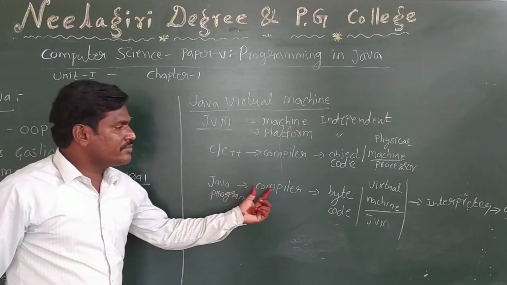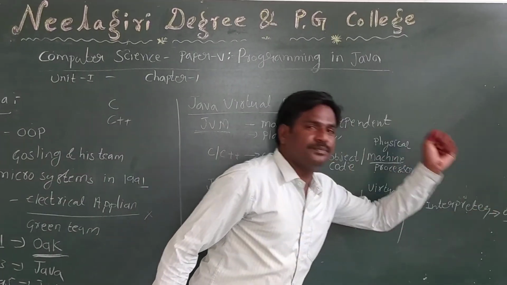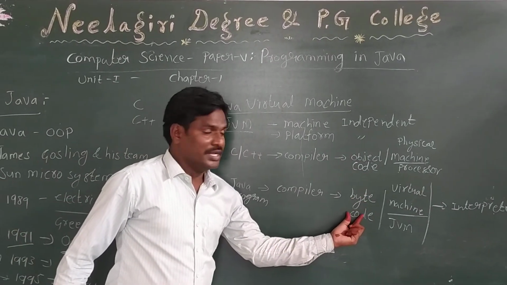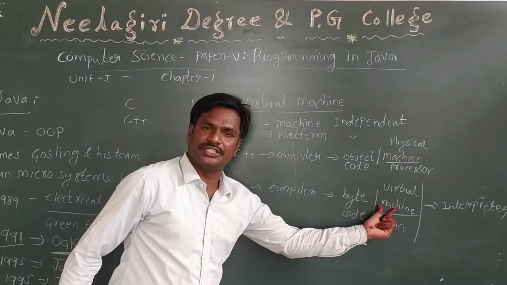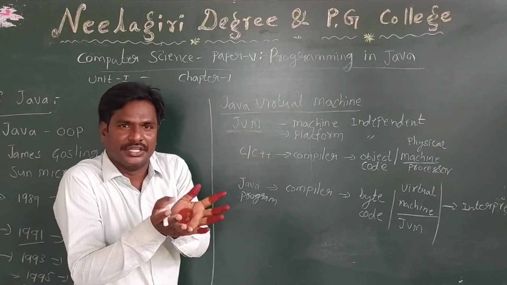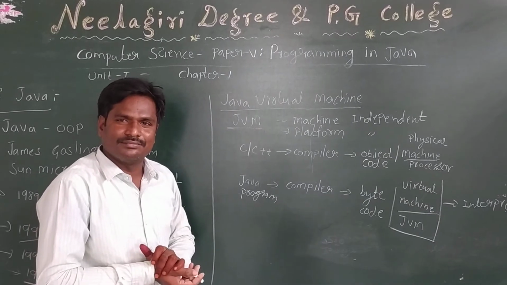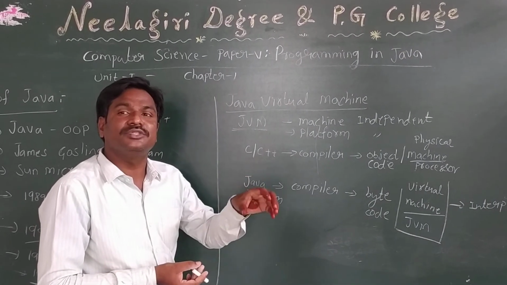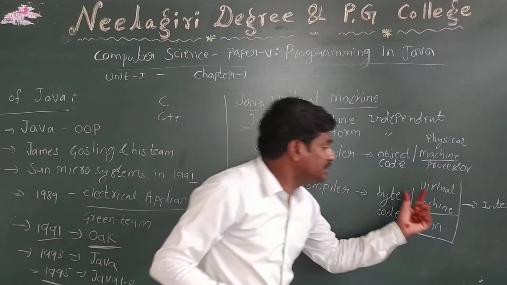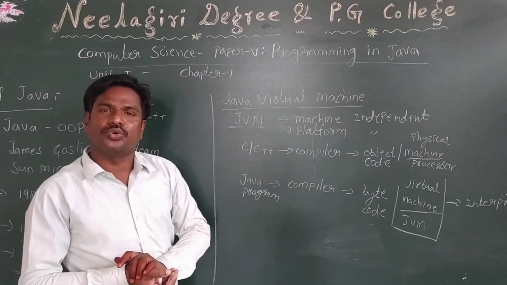That means whenever we compile a Java program, the compiler does not give object code directly. The compiler gives only bytecode. This bytecode is understandable to the machine. So this machine is called a virtual machine, an imaginary machine. This imaginary machine is a software component. That is the Java Virtual Machine, a software that is installed in our system. Now this JVM will interpret the program and generate the object code.